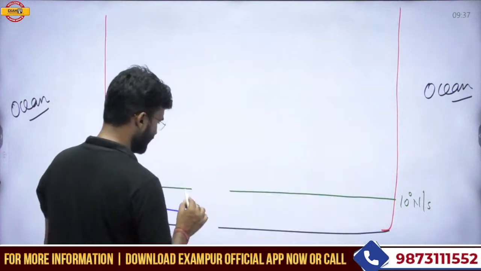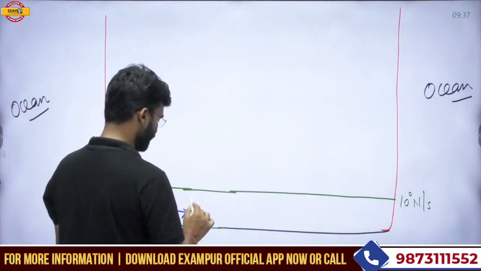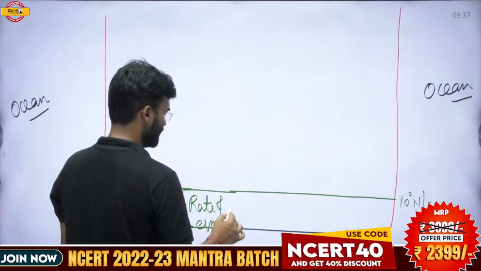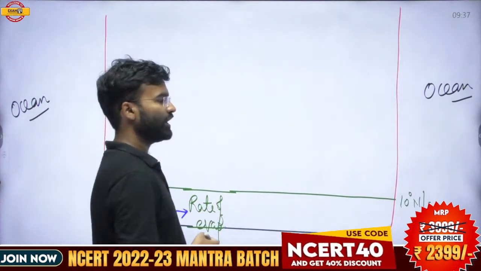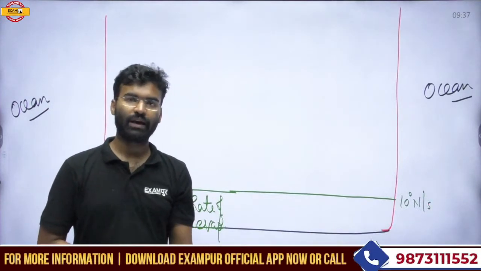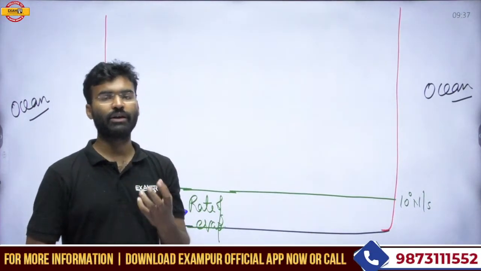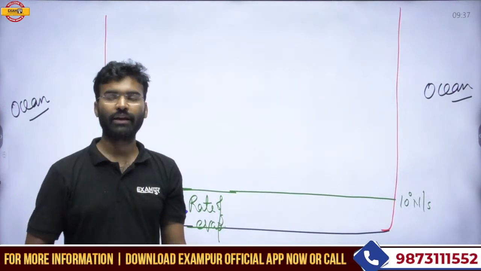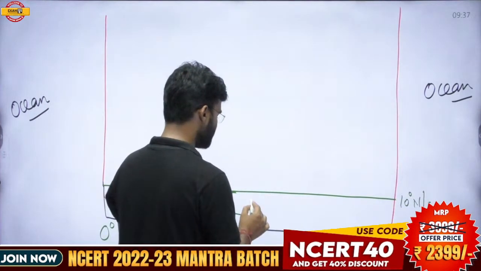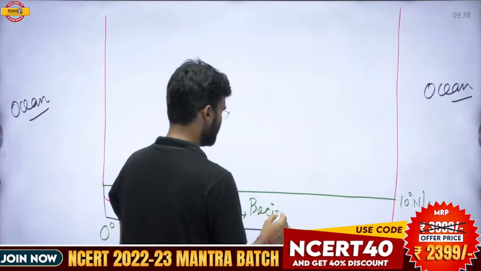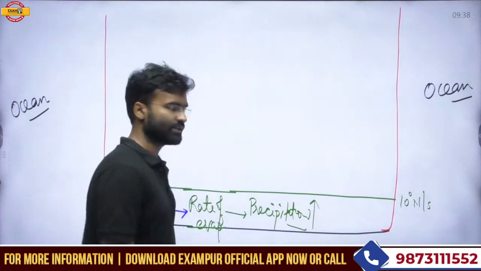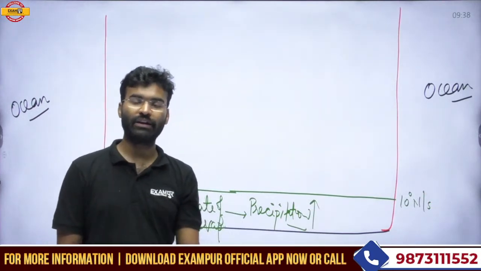If the rate of evaporation is high, that means the humidity in the atmosphere will be at a higher condition, or the percentage of humidity in the atmosphere is high. And if the percentage of humidity is high, it is suitable for maximum precipitation. So temperature is high, rate of evaporation is high, and that is why the precipitation of this zone is very high.